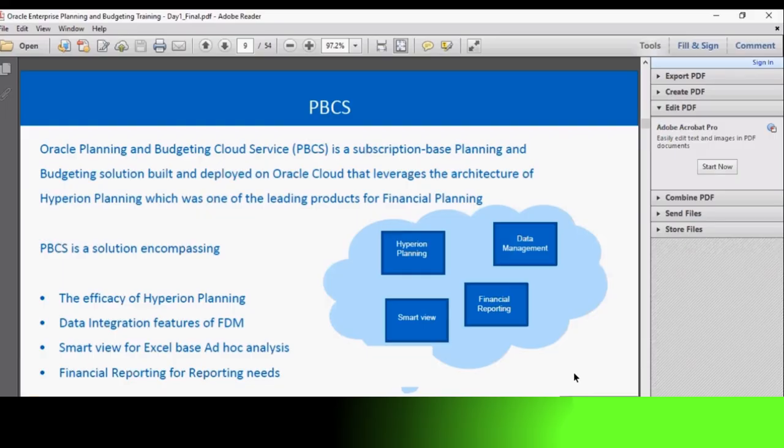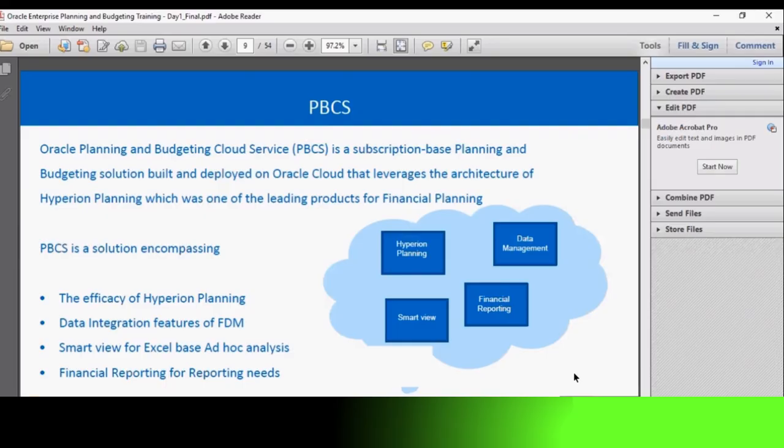And the fourth one is the financial reporting, that is HFR, which stands for Hyperion Financial Reporting, which is used to build data reports in various formats in a user-friendly view. So we do have web forms here and dashboards inbuilt in PBCS, but we also have HFR. The difference between them is, in HFR, we can generate reports in whatever format the user requests, like the header, the font, the color, the representation, the tabular format, everything can be given as the user wants it.